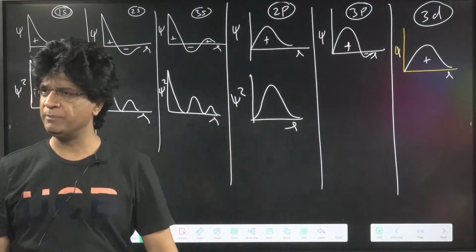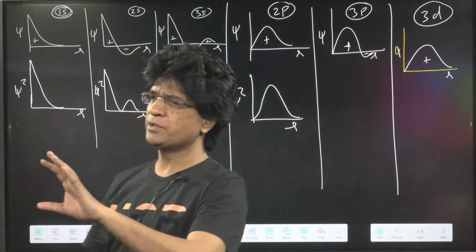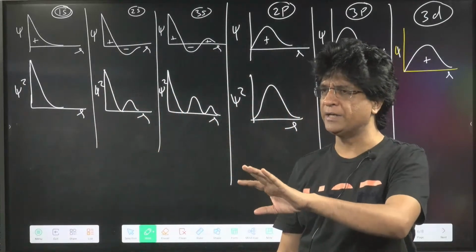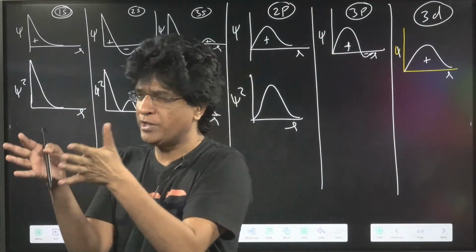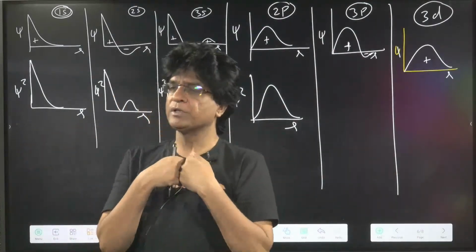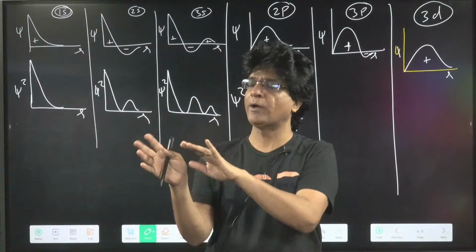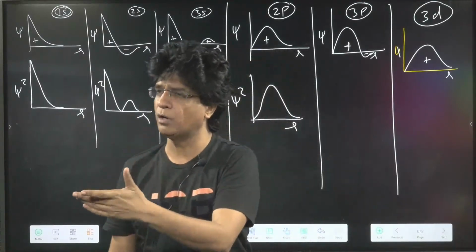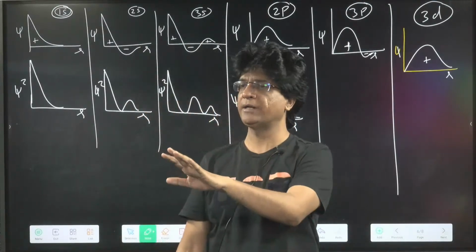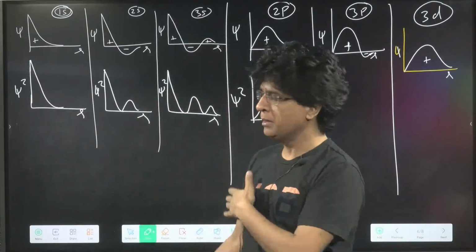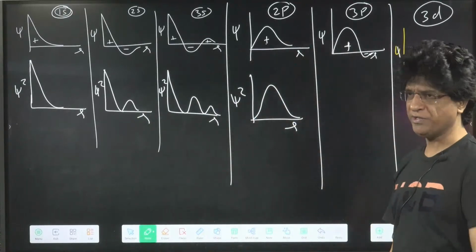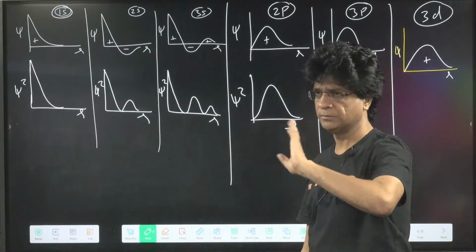Sir, how to differentiate between P and D orbital? No, there is no need to differentiate between the P and D orbital. I'll tell you what kind of questions they will be asking you. They won't ask you this kind of question, because to solve this, they will give you the proper pronouncement that we are discussing the P or D orbital, but not in your entrance examination. What kind of question they will ask you, I'll discuss that in a short while. But till then, keep on focusing. Your question is meaningful, no worries about it.